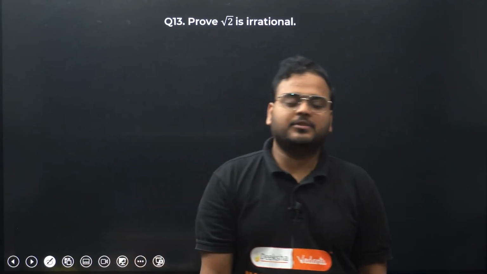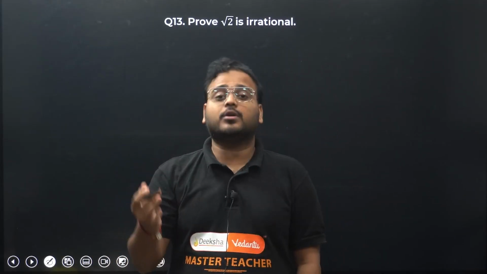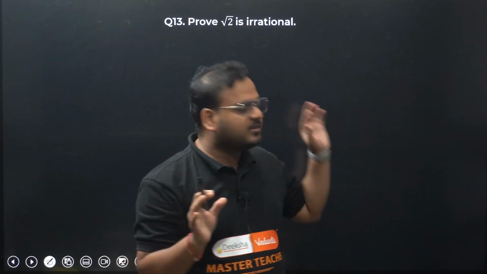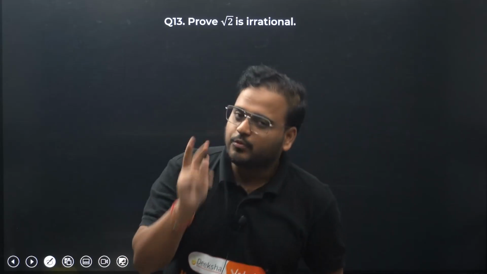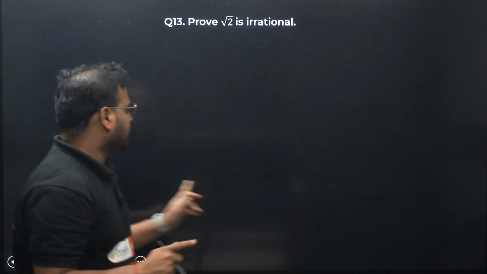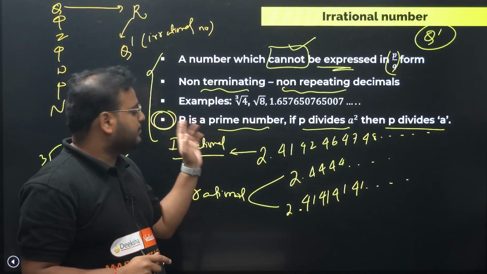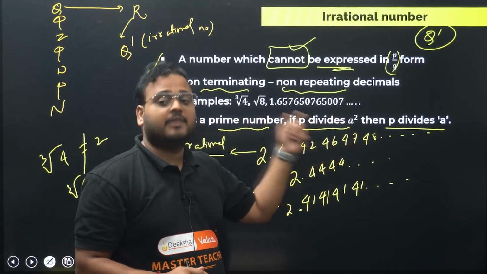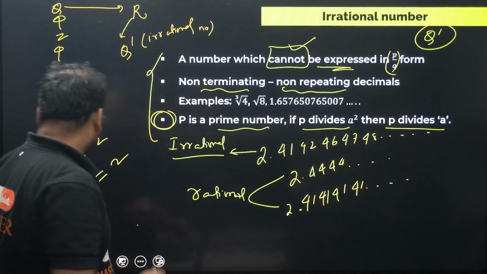Now this is one of the most common questions, and I know all of you know it. If you don't, it's okay, I'll explain everything step by step in detail. After learning this concept right now, I'm telling you, you will not make any mistakes. There's only one thing which is very important, these steps, which I've written already. If P is a prime number, and P divides A square, then if a prime number divides A square, it will also divide the number A. We'll see that, don't worry.